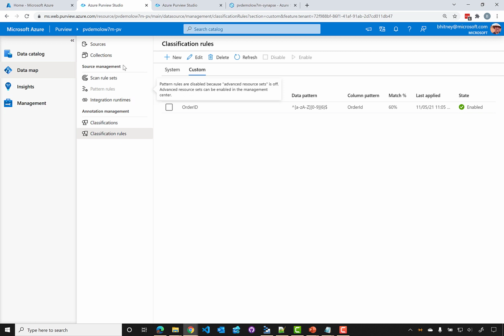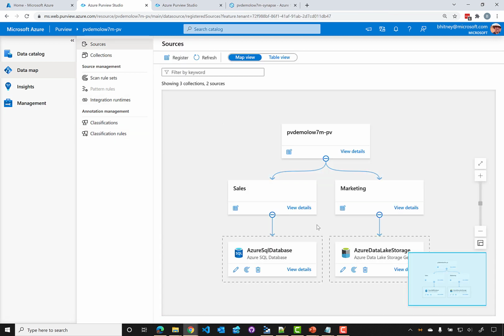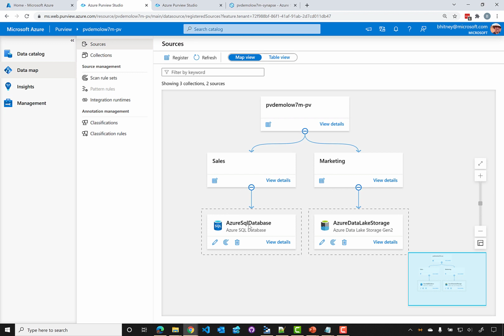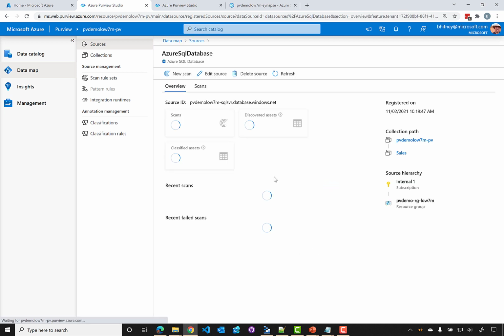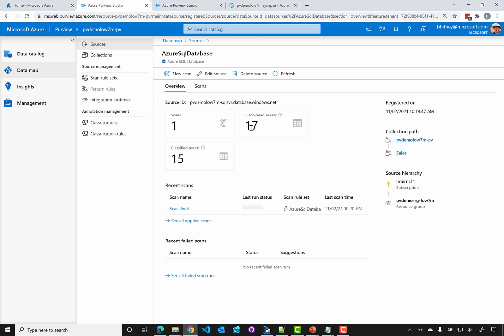So once all of our scans are configured, we could do the same and look at our Azure SQL database. If we click on the details here, we can see that we've had one scan. We discovered 17 assets and classified 15 of them. Typically, we would want to be able to scan at least once for each data set. We'd probably want to set this up on a schedule, which we could do when we configure a new scan. We can either have that run once manually or set it up on a schedule, and that's typically how you would do it. You would have a schedule that might run daily, it may run weekly, and they could either be full or incremental scans, so we don't have to spend a lot of time going over data that we might have already looked at.